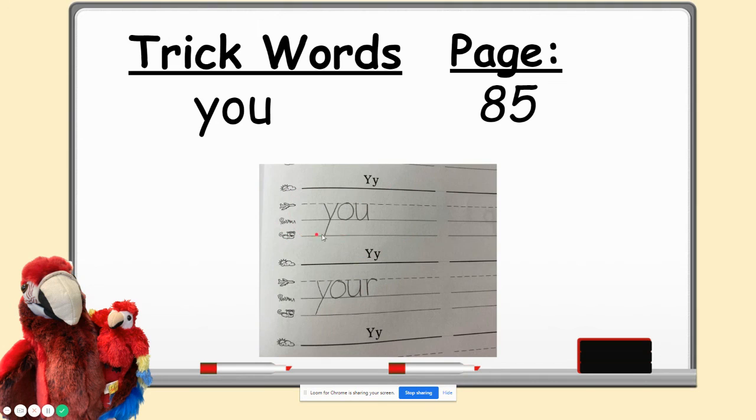So we have Y, you're going to spell Y-O-U using Foundations letter formations. If you forget about where those letter formations are, go to the very back of your student notebook and you will find it there. And then we have our word your. Your is going on the same page, just underneath our word you, because we have Y, Y. We're doing lowercase y, not a capital. All right. So you can pause the video and finish that up if needed. And remember, use Foundations handwriting. All right, that sums up our trick words for this section.